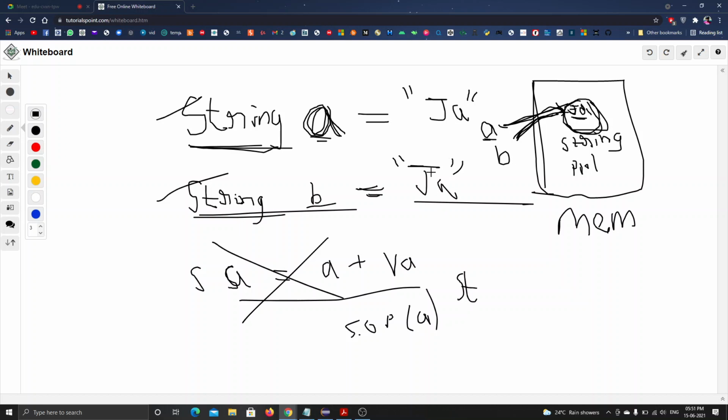Okay, understand this. And now what happens when I create a new string and concatenate with a new string variable like a plus va. What is the value of a? It will be ja, and va is concatenated, where the a value becomes now Java, right? Understanding?